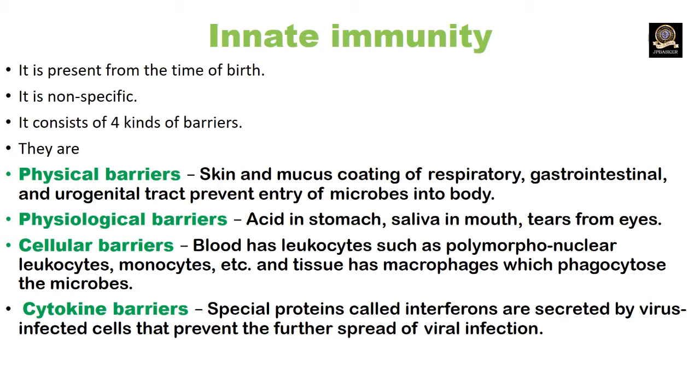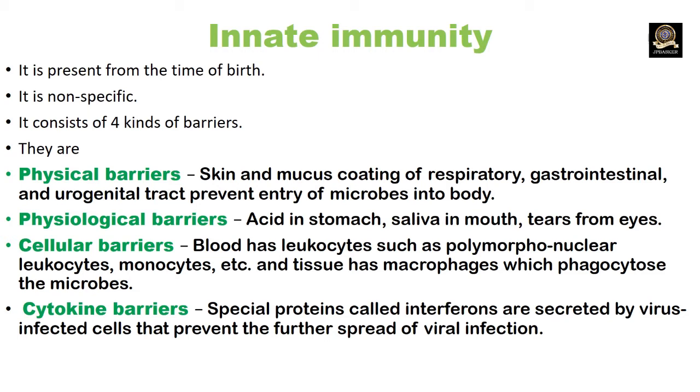Next is the physiological barrier: acid in the stomach, saliva in the mouth, tears from the eye. Cellular barrier: blood has leukocytes such as polymorphonuclear leukocytes, monocytes, etc., and tissues have macrophages which phagocytose the microbes.